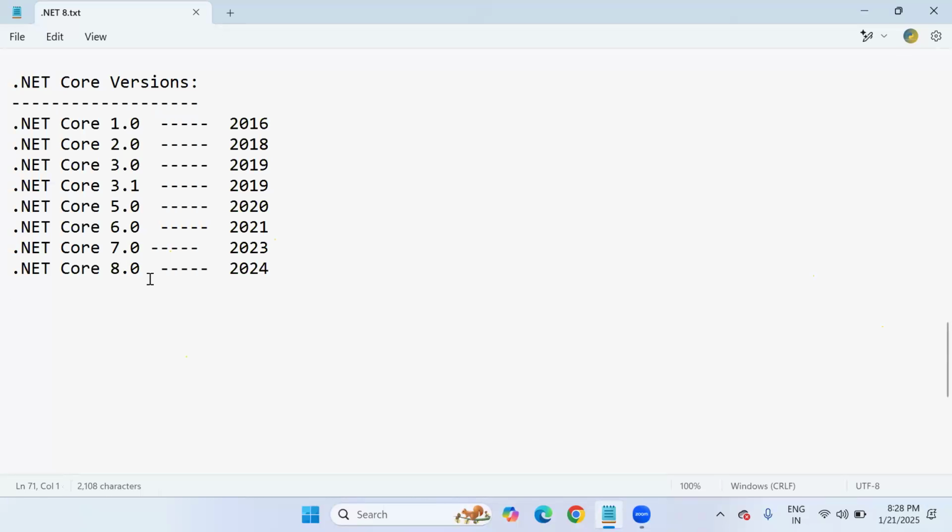Even if you go through Google for the latest major changes in .NET Core 8, they will give you a lot of features, but we are not in a position to understand them because we don't know the previous versions. That's the reason I'm not explaining that. But we will go through the 8.0 features only. I'll also explain, during the explanation of each topic, what changes have been done, major or minor.